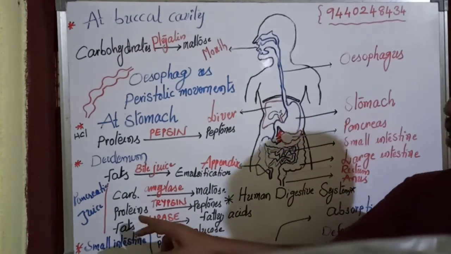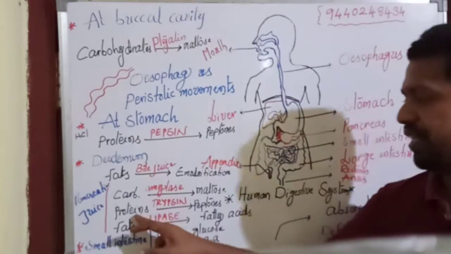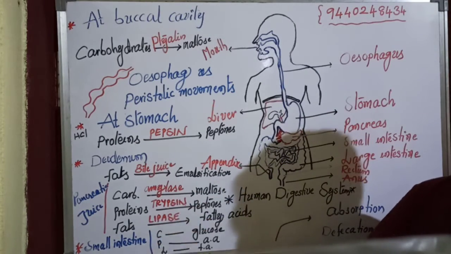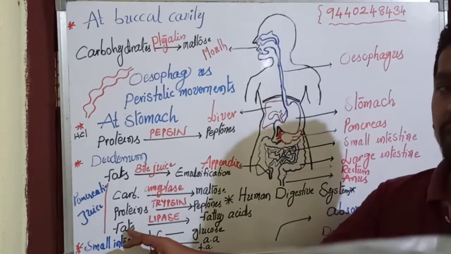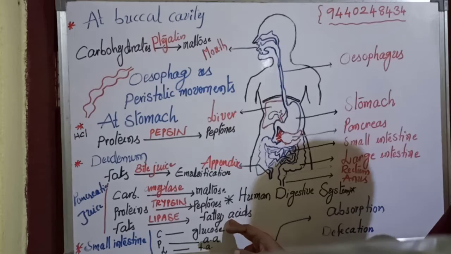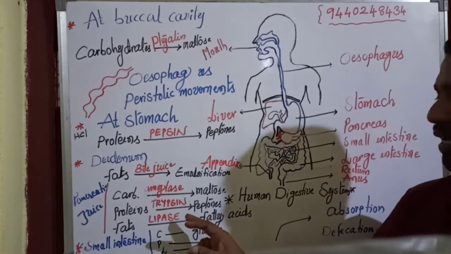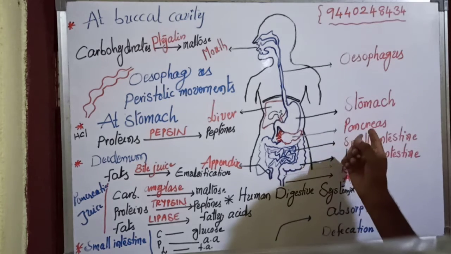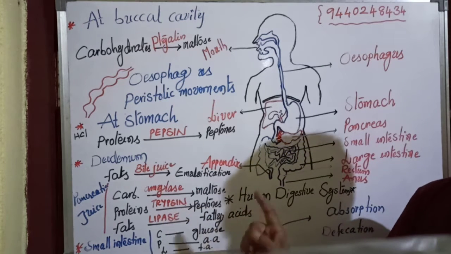And again, proteins are partially digested into peptones by the action of trypsin. Trypsin is a type of enzyme from the pancreatic juice. And again, fats are digested into fatty acids and glycerols by the lipase. So, pancreatic juice contains three types of enzymes.